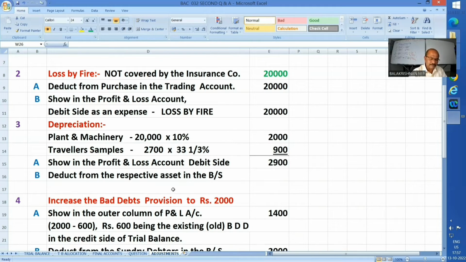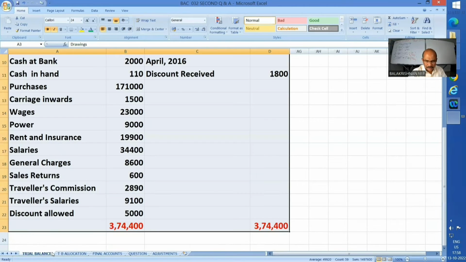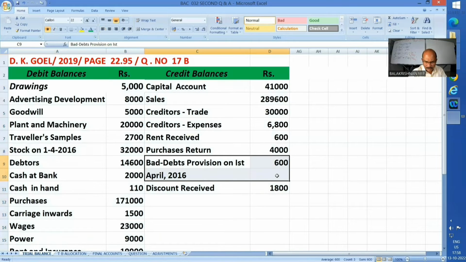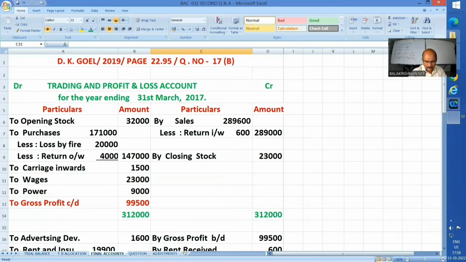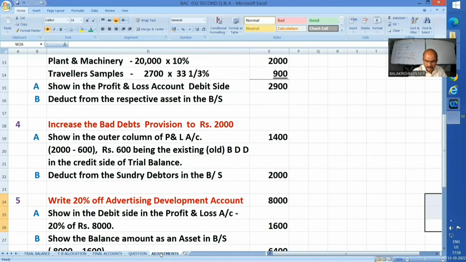Okay. Next one. Increase the bad debts provision to rupees 2,000. So the latest provision has to be 2,000. I'm already equipped with 600. That in the credit side of trial balance, we find that provision for bad debts opening 600 is already there. Okay. So what I need to do is that another 1,400 I have to debit in the profit and loss account.